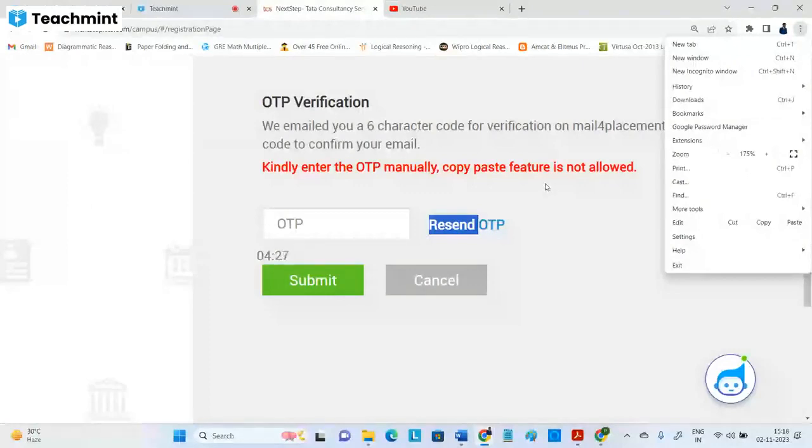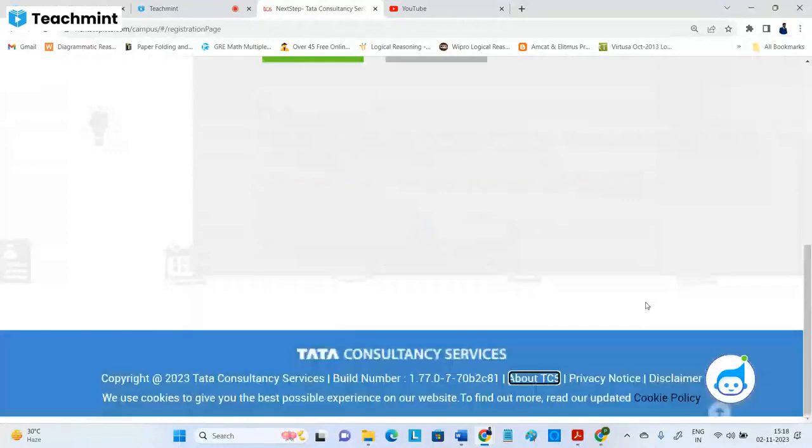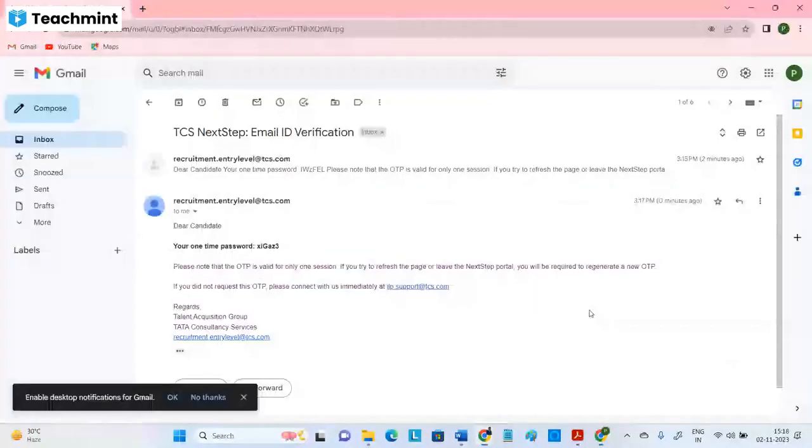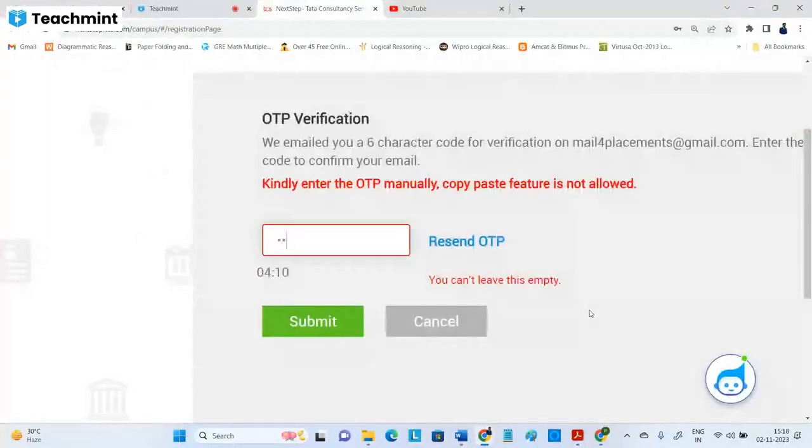I think there is some restriction from my keyboard or what. I am just checking. Yeah, we got it. It's like XIGZ3. Fine, so we submit it.